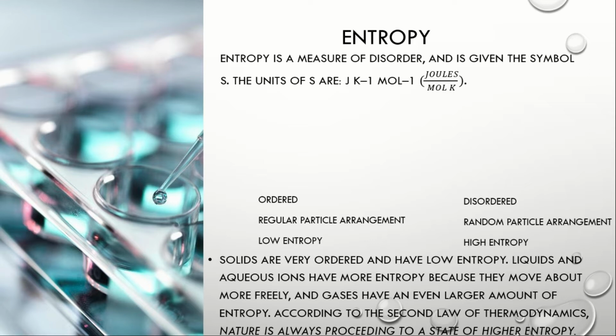Now, when we speak of disorderliness, entropy is the measure of disorder, and it is given the symbol S. S stands for entropy. The units of entropy are joules over mole Kelvin. So lahat ng mga substances, ang kanilang entropy value ay naka-indicate as joules over mole Kelvin, where J stands for joules or the energy, mole stands for the amount of substance, K is the temperature.